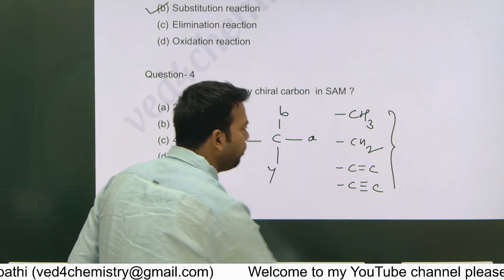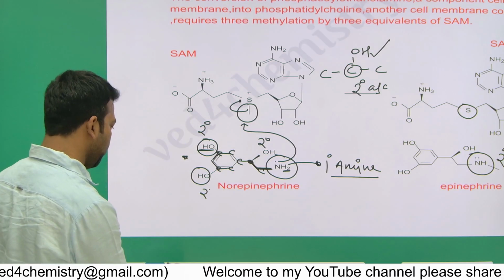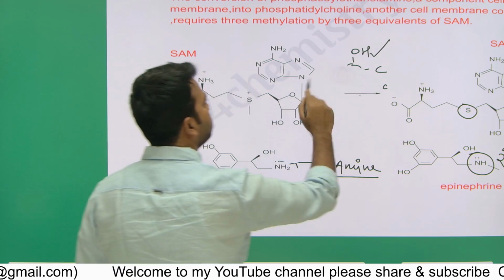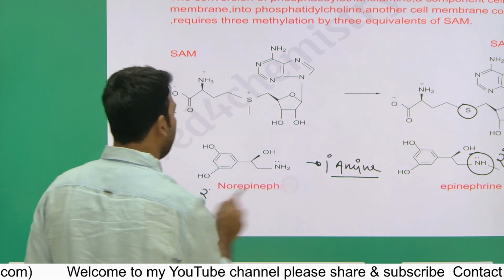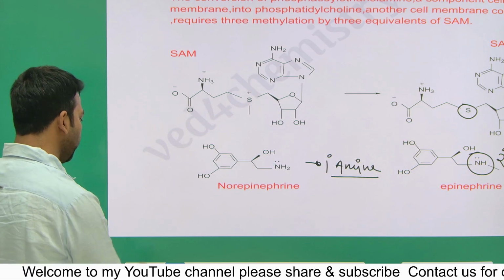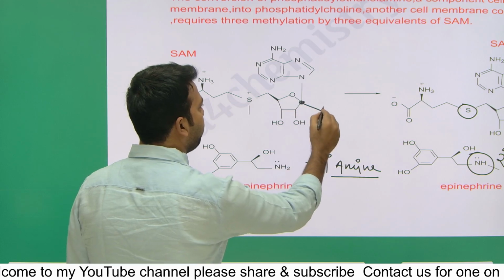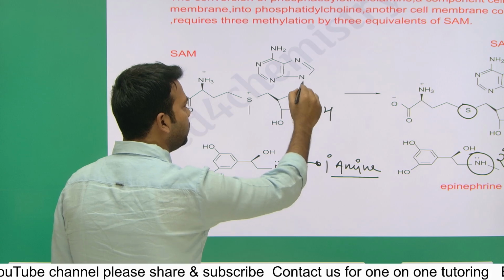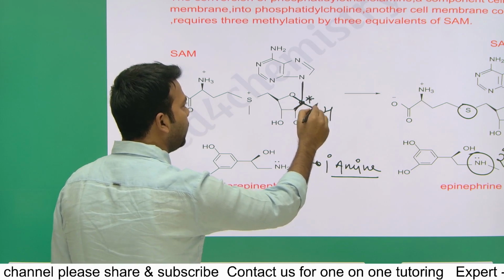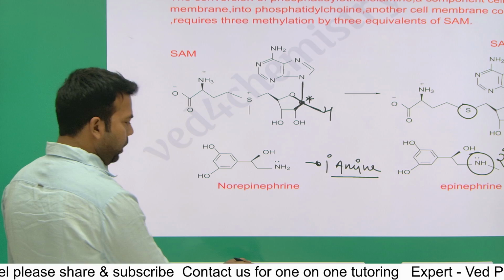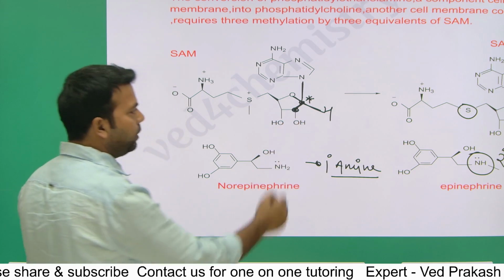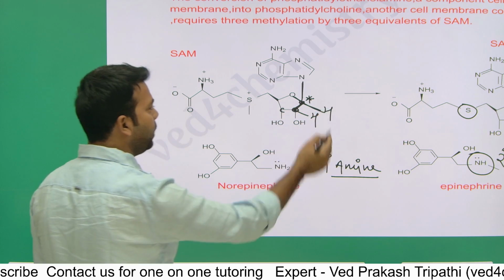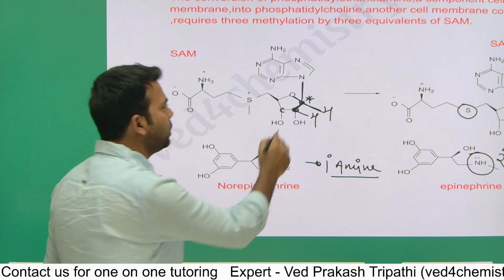So if you look at the SAM molecule, this one is the SAM. So look at the centers. As you can see, this carbon, here we have a hydrogen. This side a carbon has OH, this side only oxygen, this one is a nitrogen and this one is a hydrogen. So this one is a chiral carbon. Okay. This one is also chiral because again we have 4 different things: hydrogen, OH, this carbon has OH, and again we have an extra carbon with the CH bond. So this is also chiral.